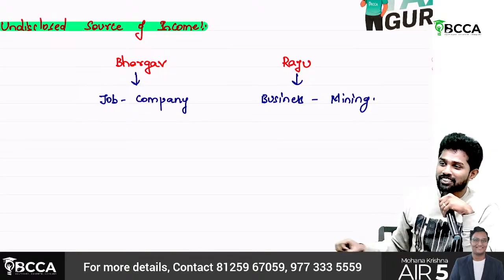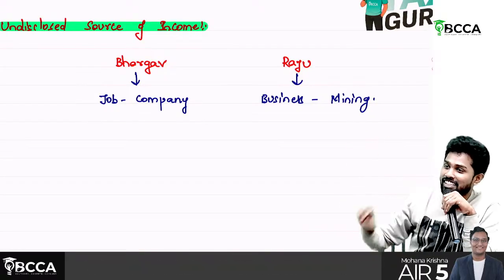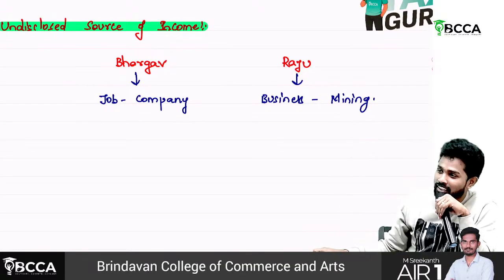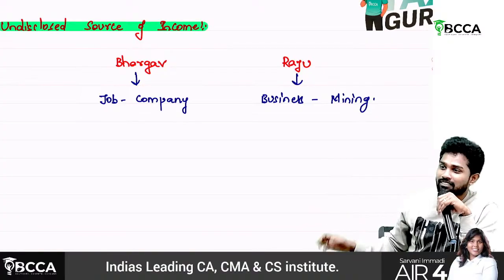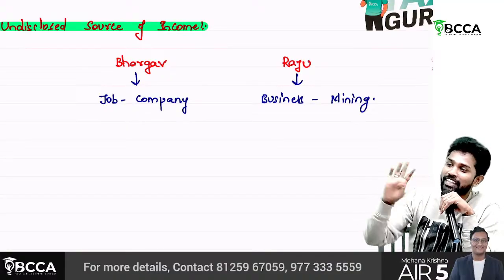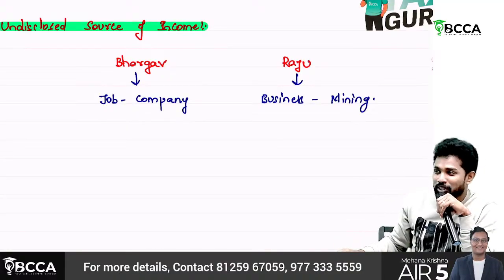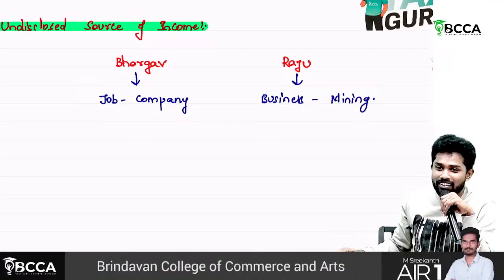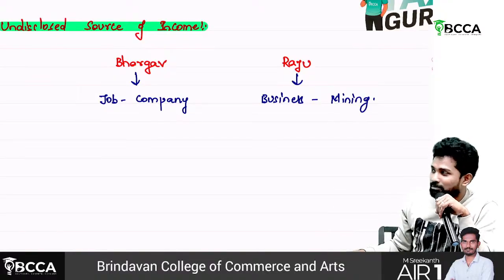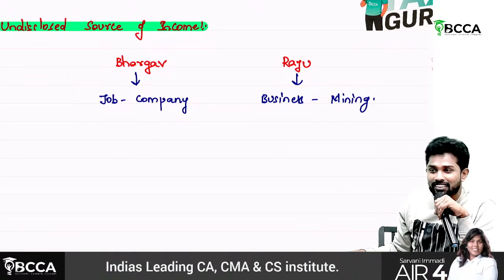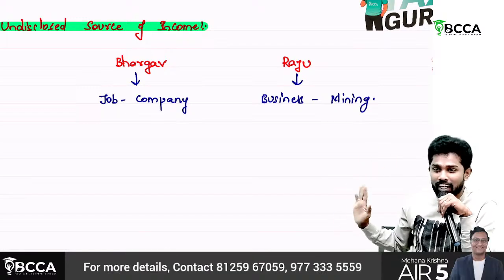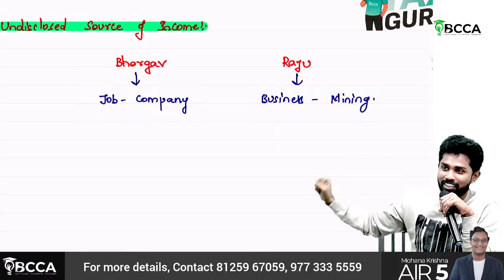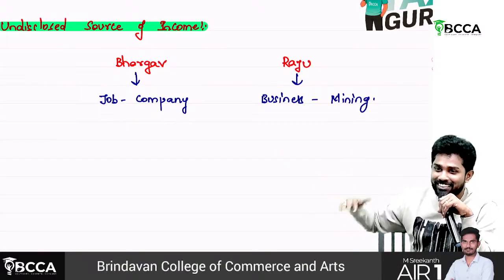Then also, somehow this time Raju managed. Since he is into JCB and all, out of 4 crores he gave the income tax people 1 crore, saying you take 1 crore. Somehow he managed, and then he continued. Then a year passed. Then in the second year, Bhargav didn't know all this story. He was happy, like income tax people came, caught him, everything. So he is also on the same ground.